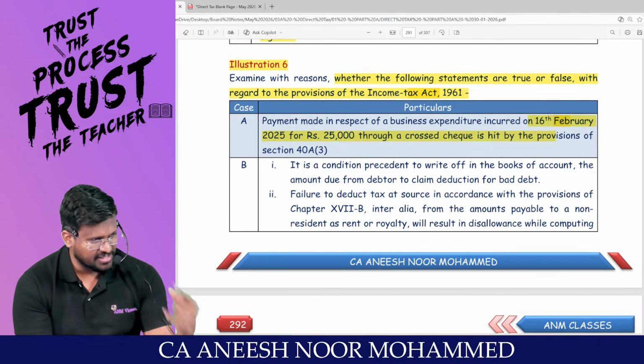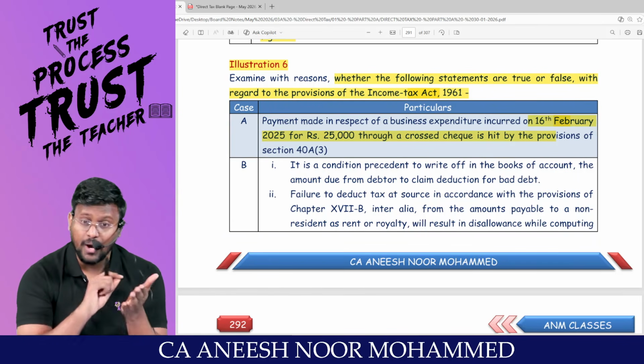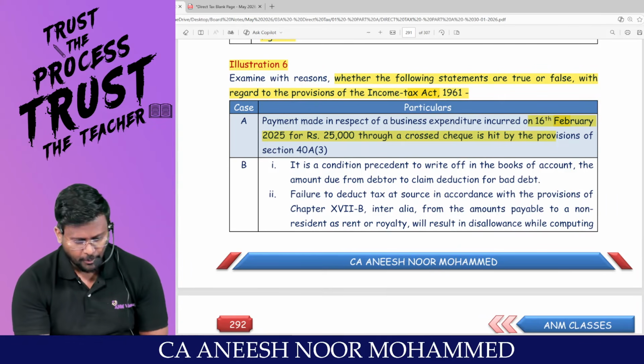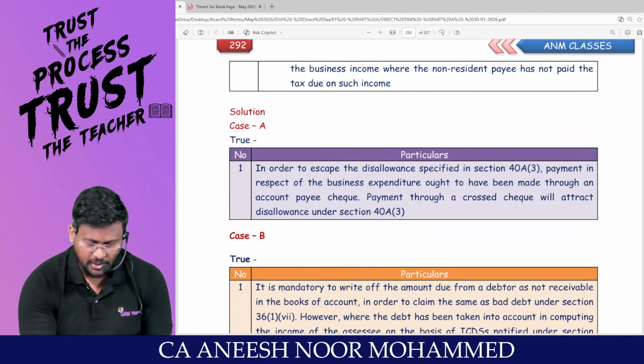On a particular day, in a single day, to a single person, I made a payment of 25,000 through a cheque. Just a crossed cheque, not an account payee cheque. Will the provisions of 40A(3) be applicable? Yes, sir. The 40A(3) disallowance will come true.